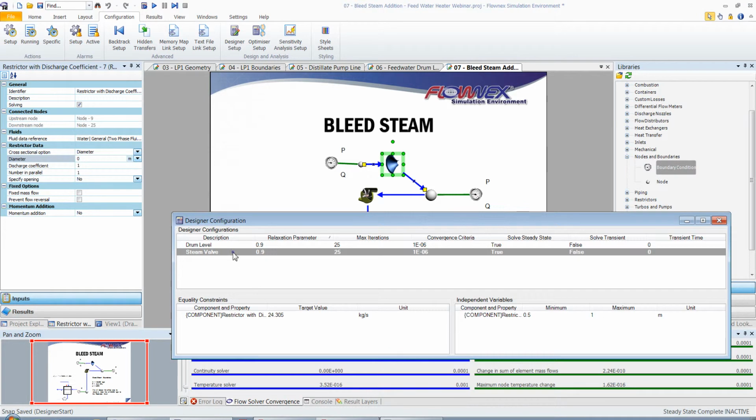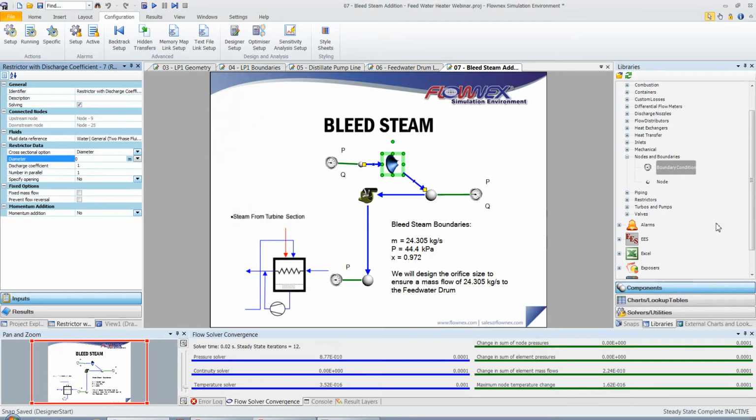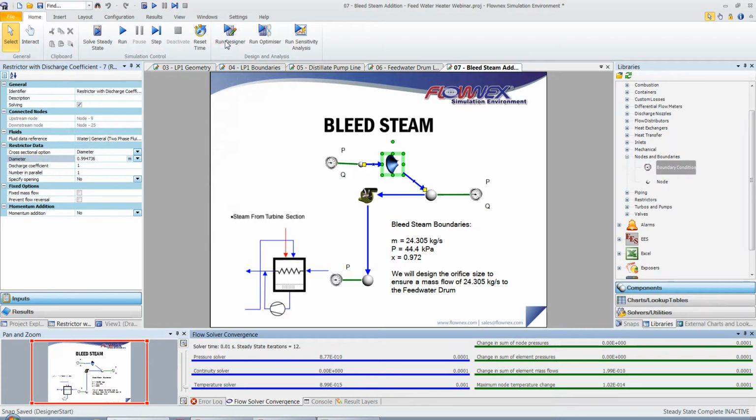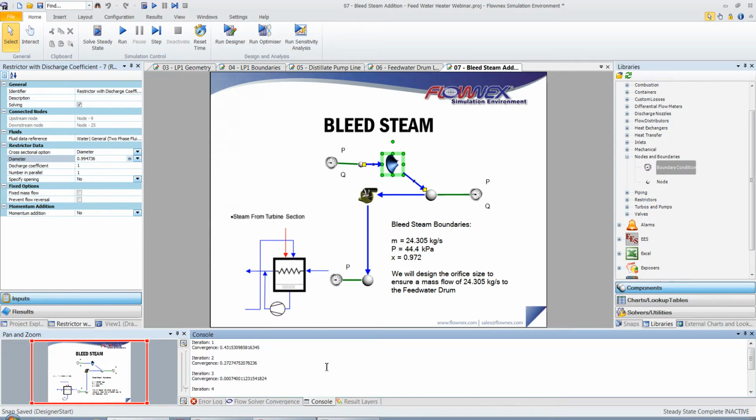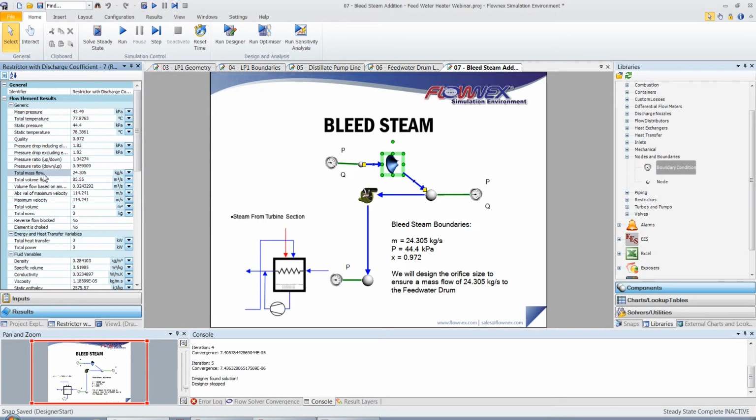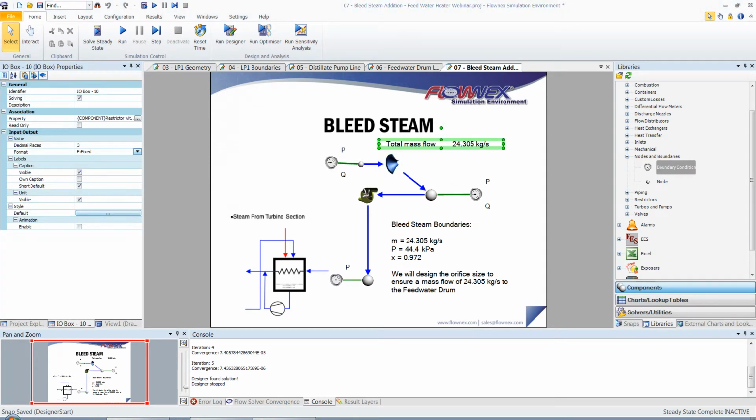I will set this designer configuration as active, and now we can run the designer. I'll check to see if it's converged. It did. From the results tab, we can see we have a mass flow of 24.305 kilograms per second into the feed water drum.